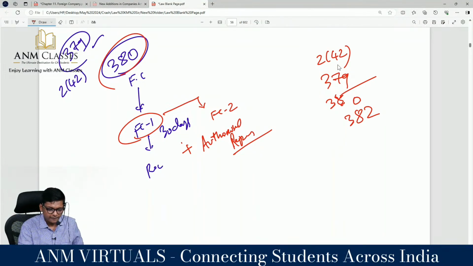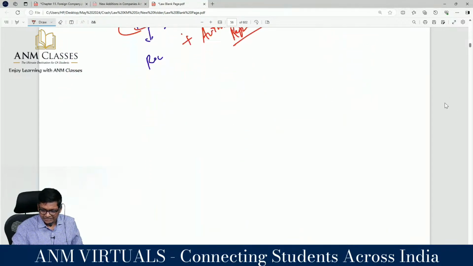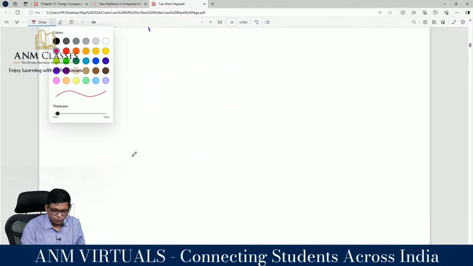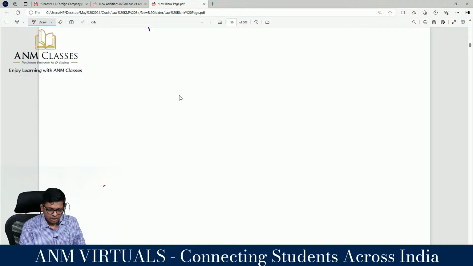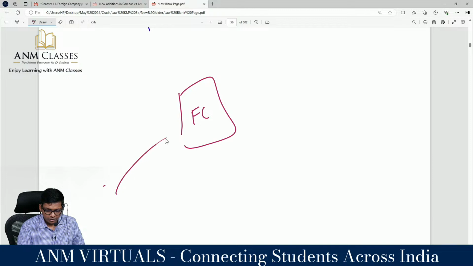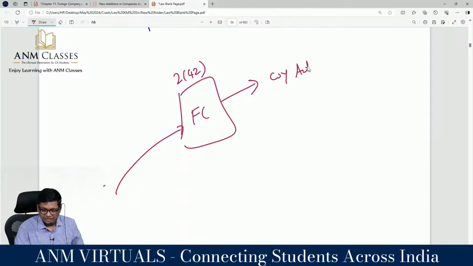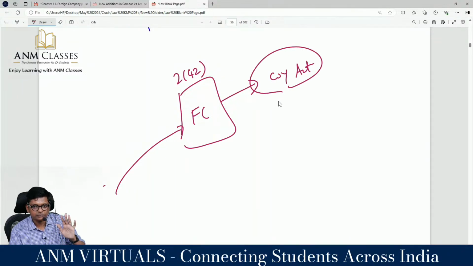Perfect. Now in this chapter, basically if you look at this in simple, they are trying to say for foreign company, if it's covered in 2 subsection, they have to follow Companies Act but not fully. Which company should follow full Companies Act?